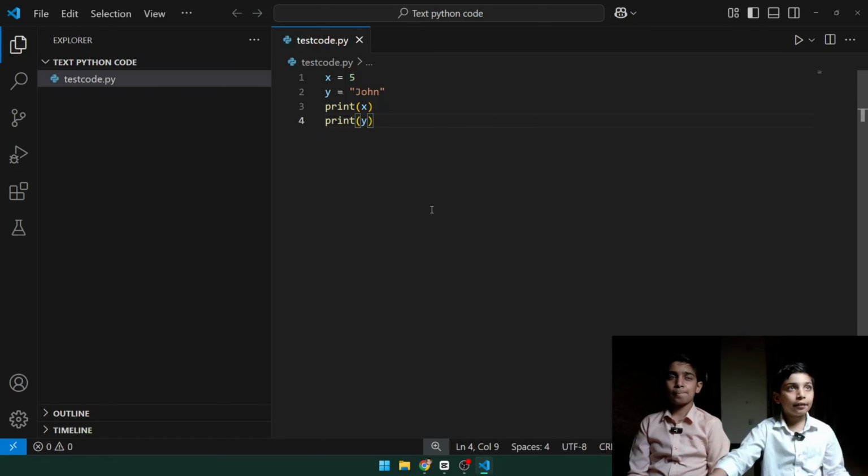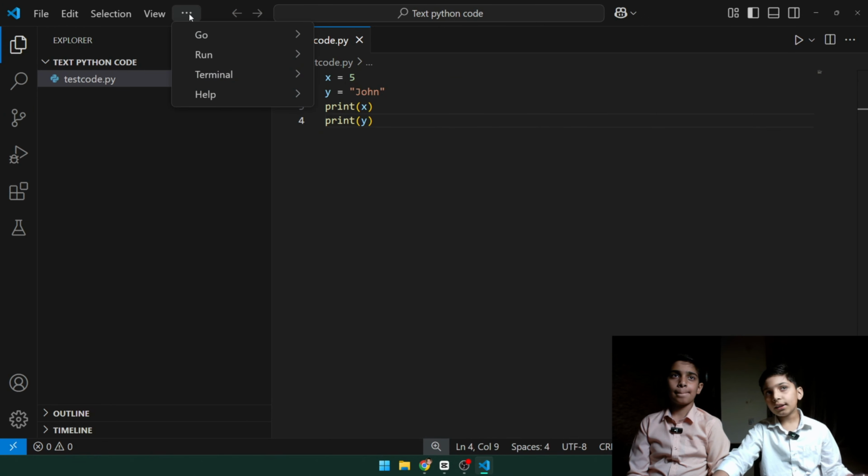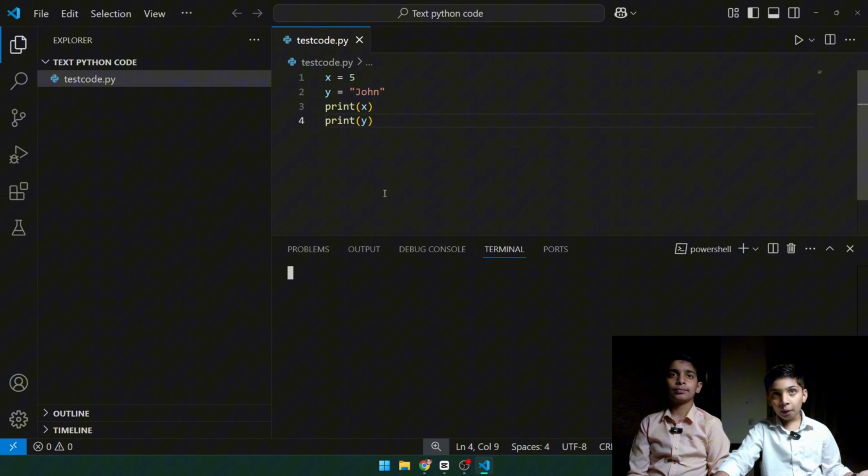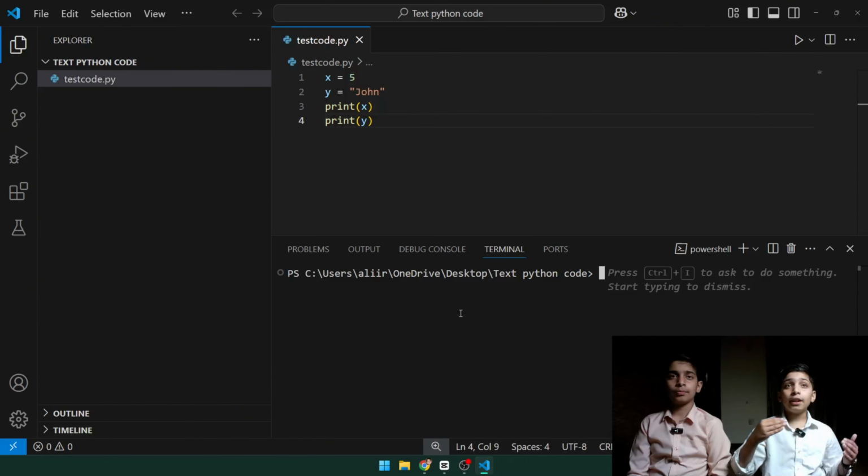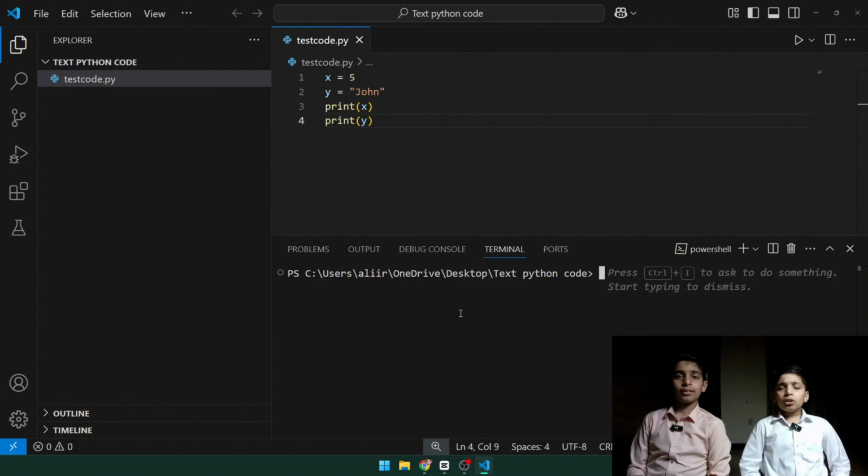But how do we run it? First of all, click these three dots, terminal, new terminal. Now how do we execute this Python file? We use a virtual environment. So why do we use a virtual environment? A virtual environment is used to avoid conflicts. If we install a library or use Python regularly, it will be on the system level, and that will make conflicts with other apps. The best thing to do is use a virtual environment. We'll install all the dependencies in a folder.